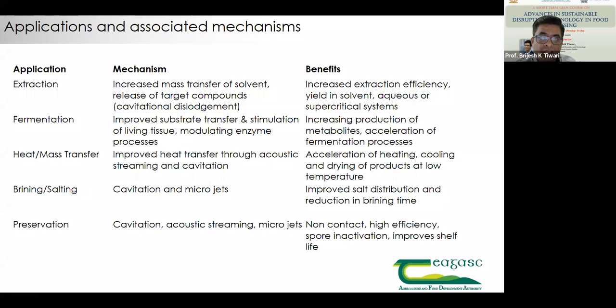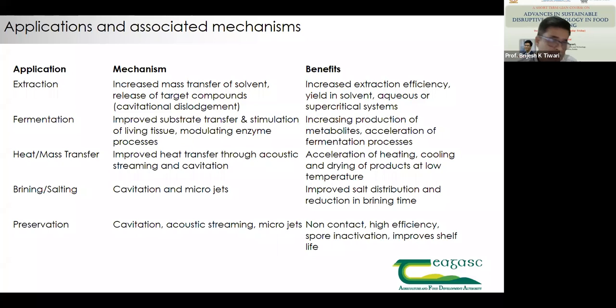Acceleration of heating and cooling and drying of products, improves salt distribution, and preservation, again, non-contact, high efficiencies it can have for spore inactivation, and also when it helps in preservation, it improves shelf life of the product. So broadly, these are some of the representative examples, but the applications are not only these five or six applications, but also ultrasonic assisted drying, ultrasound assisted frying, cooking, cooling, thawing.